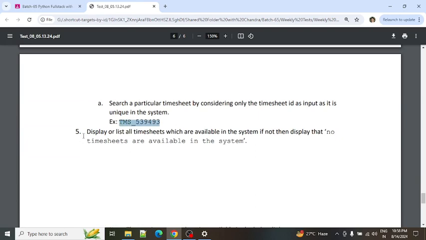Next, the fifth point is to display or list all timesheets which are available in the system. If there are none, then display that no timesheets are available in the system. For this, no input is required. So this is all about the project.